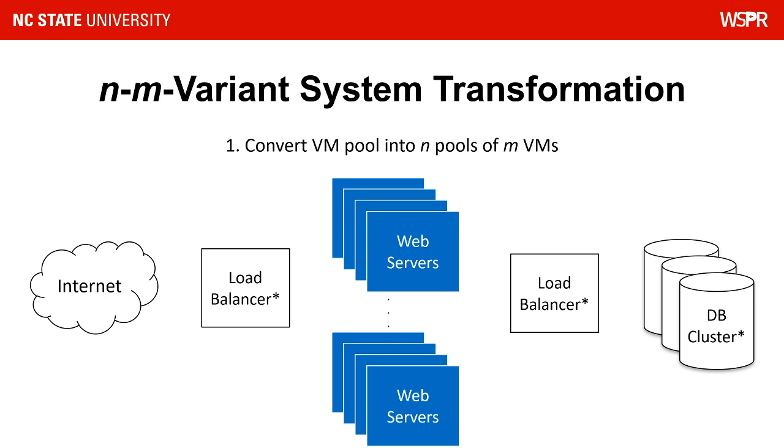The first step is to break down the server pool into N pools of M servers, where each of the N pools is referred to as a variant pool and consists of servers that share no vulnerability with servers in other variant pools.